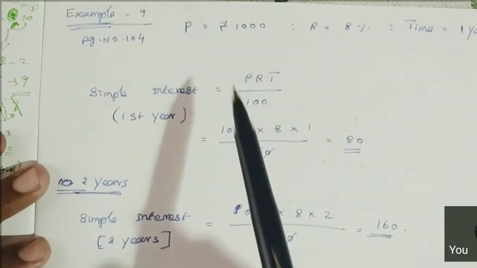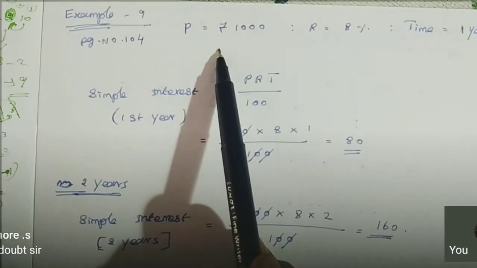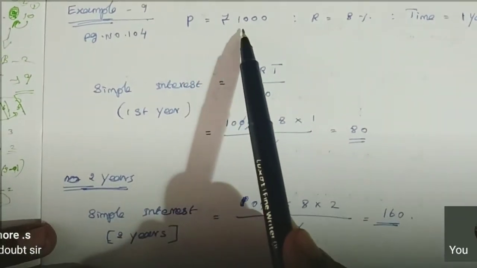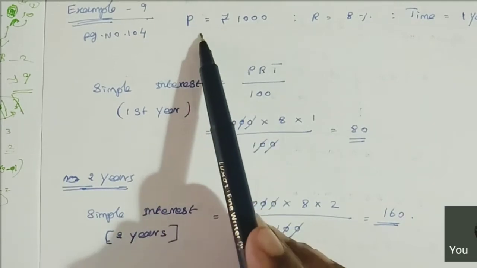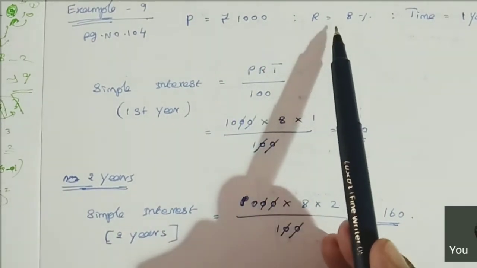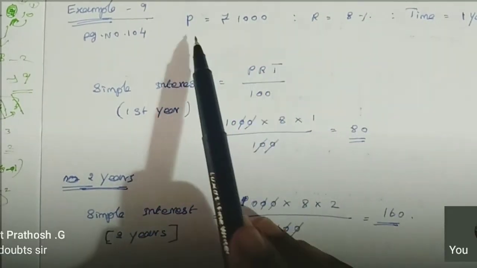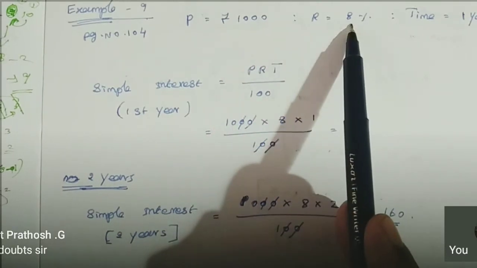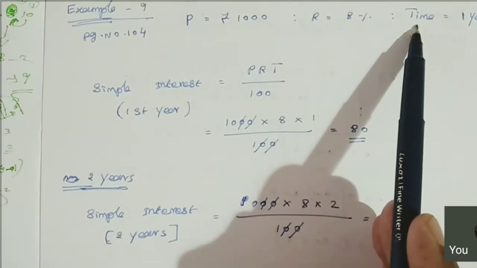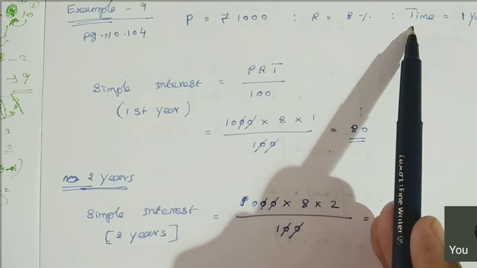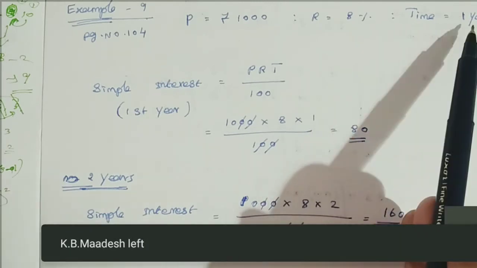Now, see here. The capital amount P is equal to rupees 1000. That is the capital amount. Then the rate of interest we consider as R, right? You just recall the 8th standard simple interest. So P is 1000, rate of interest 8 percent. They said time is 1 year. So every year end they calculate 8 percent simple interest.